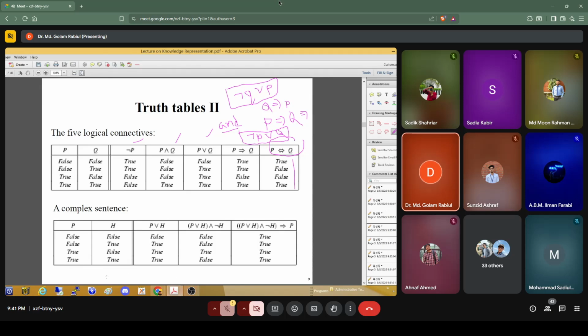And complex sentences can also be written using propositional logic. On that case, the truth table will be like this.